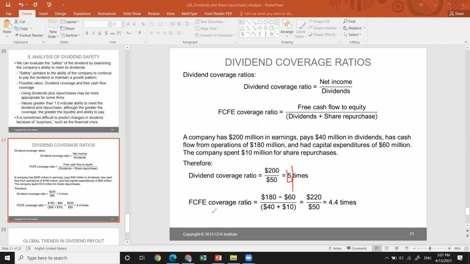And the free cash flow coverage ratio is cash flow from operations minus capital expenditure, divided by overall dividends. It's 4.4 times. This is also measuring the ability of the company to meet its dividend payments. So these are straightforward formulas.